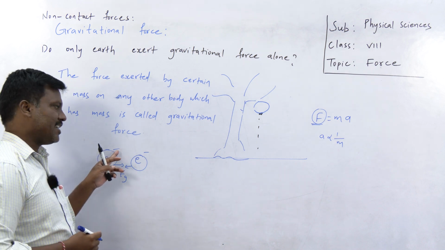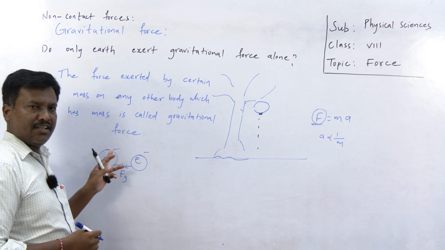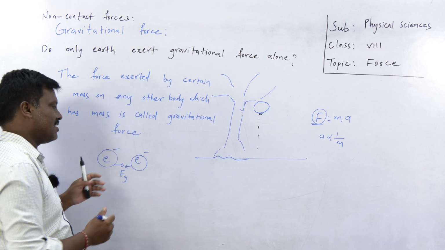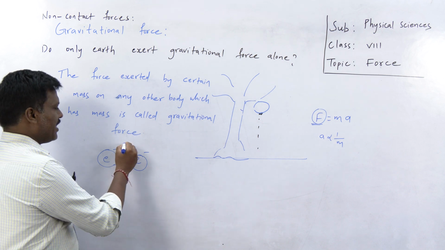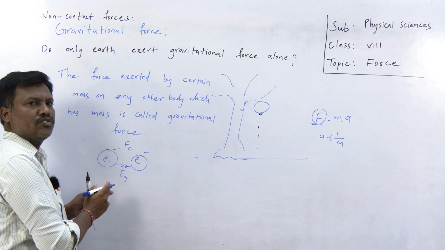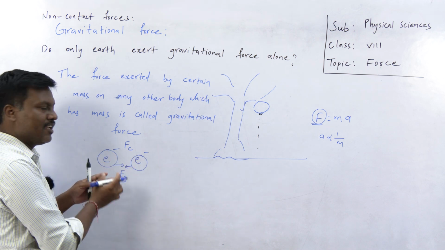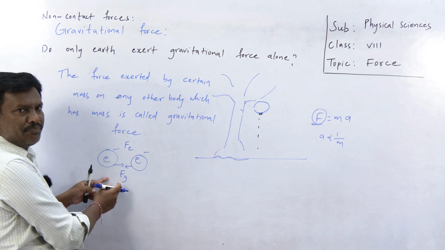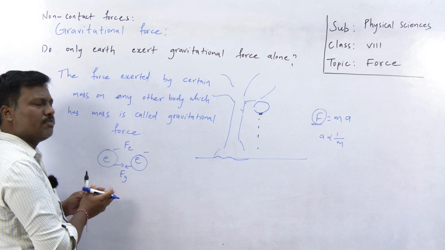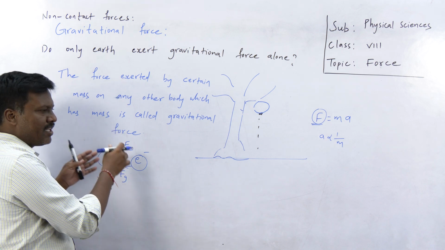But an electron has a negative charge, and this electron also has a negative charge. Due to these charges, there exists another force between those electrons, called electrostatic force. But this electrostatic force is greater than the gravitational force. That is why we cannot keep two electrons very close. Of course, there is a gravitational force between them. When there are no charges, imagine there is attraction between these two. But in reality, an electron compulsorily has charge. It's a property of the electron.